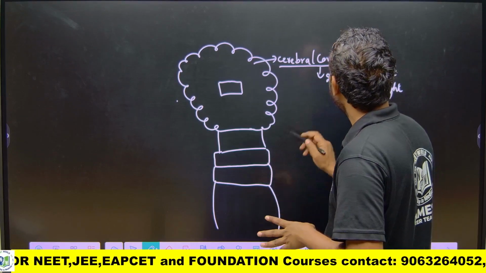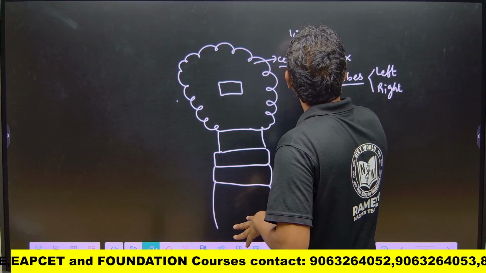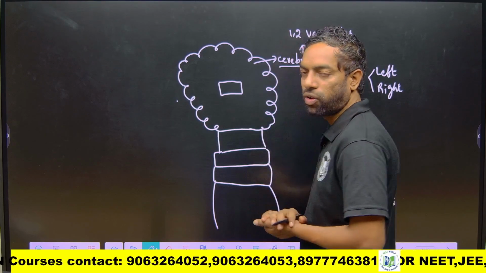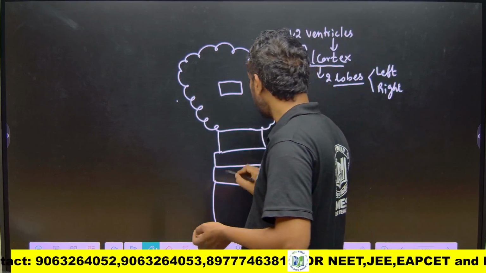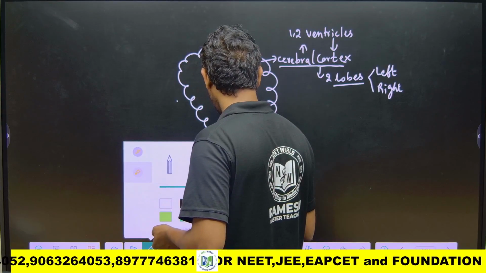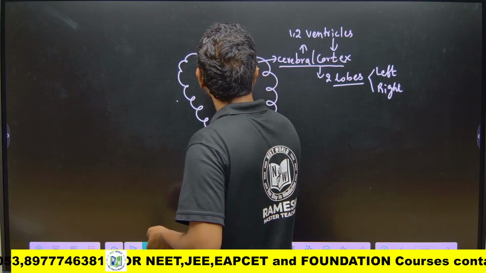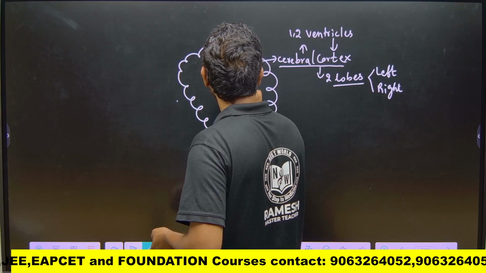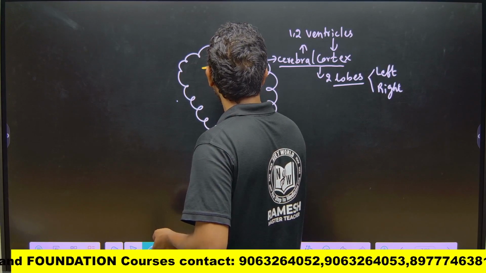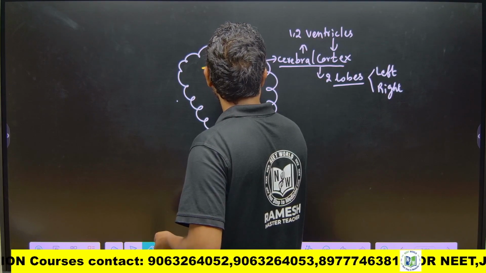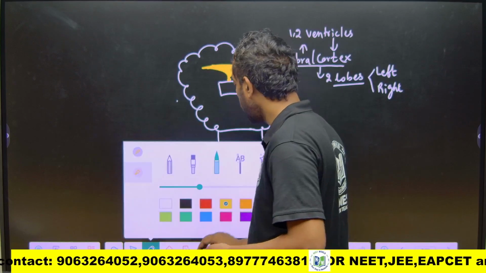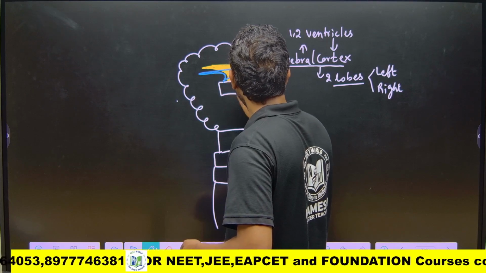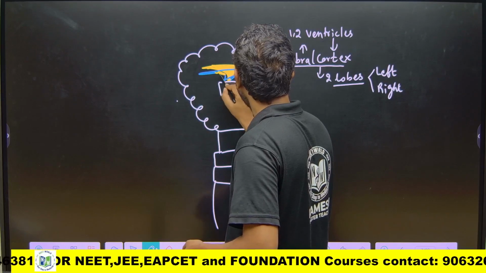The first and second ventricles are in the cerebral cortex, on the left side and the right side.